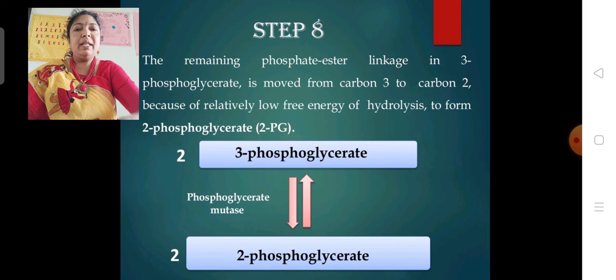In the 8th step, 3-phosphoglycerate undergoes an intramolecular shift to form 2-phosphoglycerate. The remaining phosphoester linkage in 3-phosphoglycerate is moved from carbon 3 to carbon 2, because of its relatively low free energy of hydrolysis, to form 2-phosphoglycerate, in the presence of the enzyme phosphoglycerate mutase.